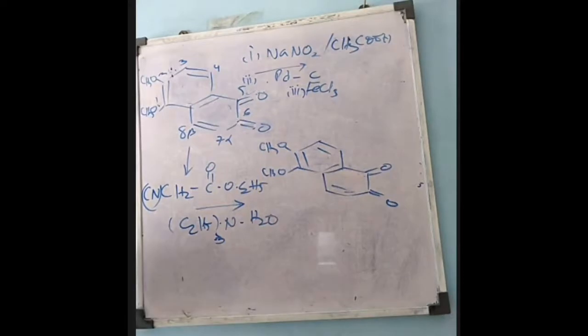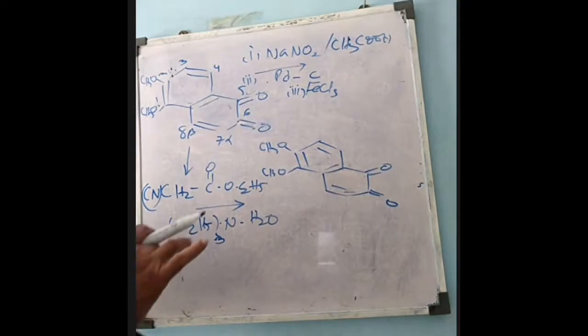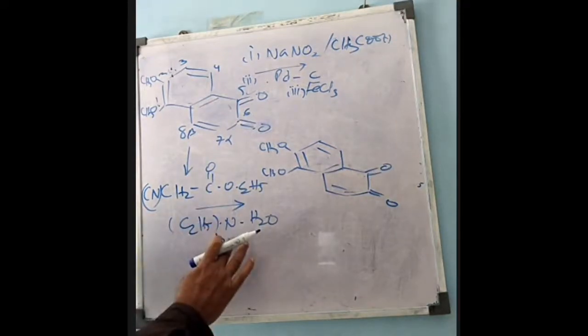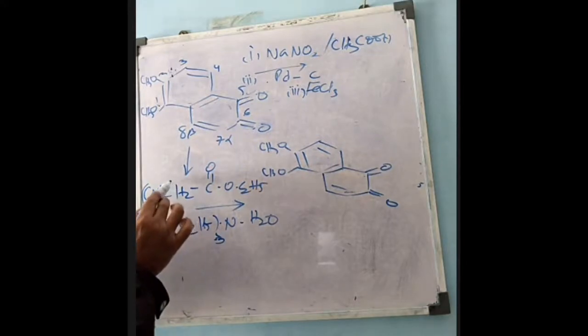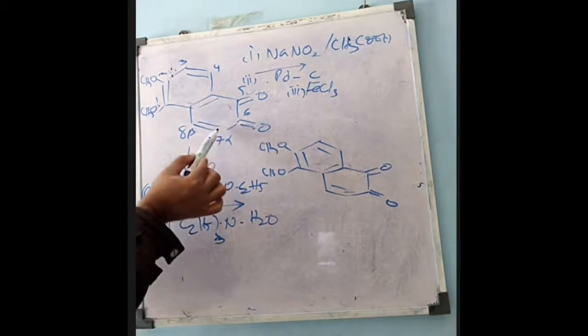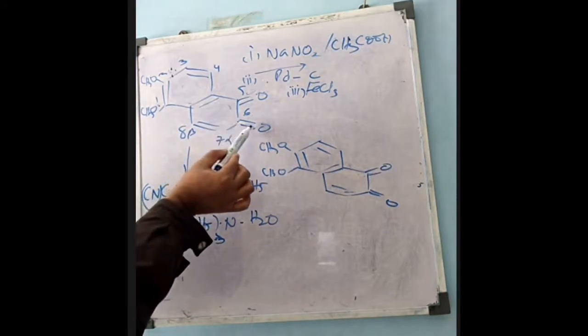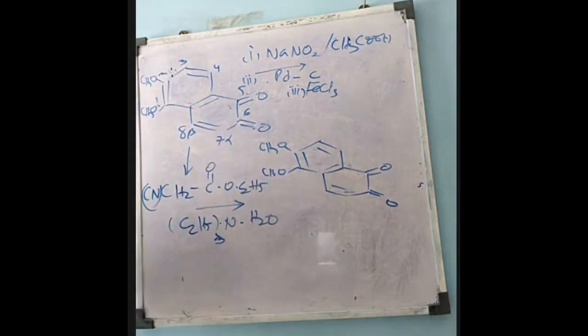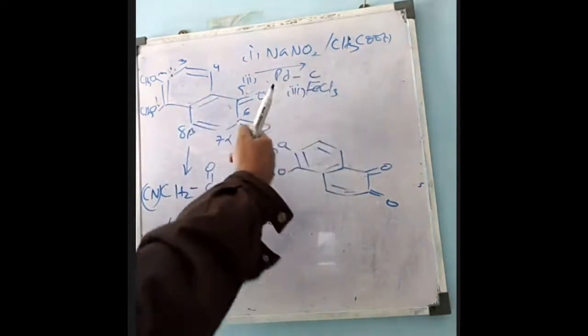We did this reaction in third year, if you remember. If you carry out the reaction with cyanoethene, any ethyl cyanoacetate, ethyl acetoacetate, ethyl malonate, the compound containing active hydrogen, if they are treated with any alkene which contains an electron withdrawing group in presence of base, then what happens? Through the alpha carbon, it will attach with the compound which contains the active hydrogen. So this is the active hydrogen which is present here. With respect to ketonic group, it is the electron attracting group. This ketone is also an electron attracting group.